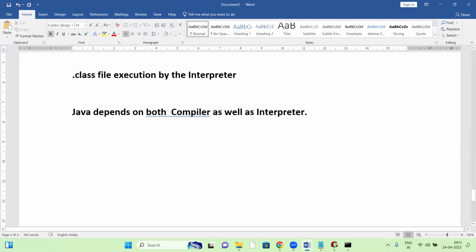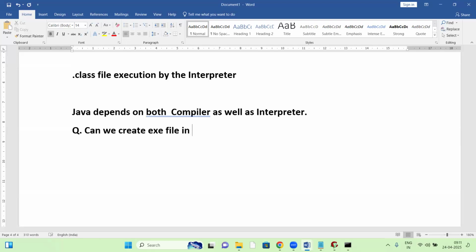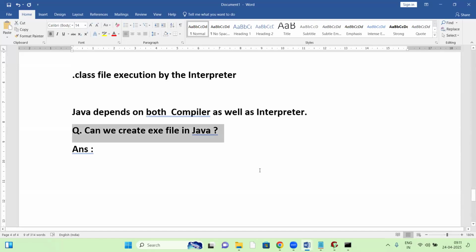Fine. Now some questions for you guys. Very simple question. Can we create an exe file in Java? What do you understand? Tell me. Can we create an exe file in Java?